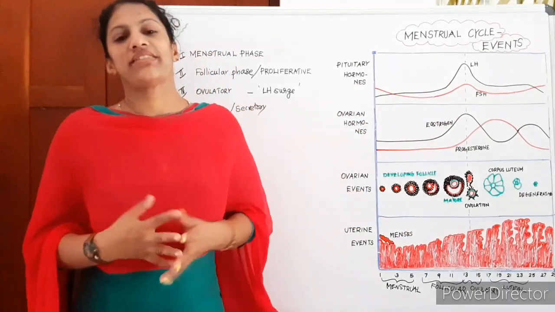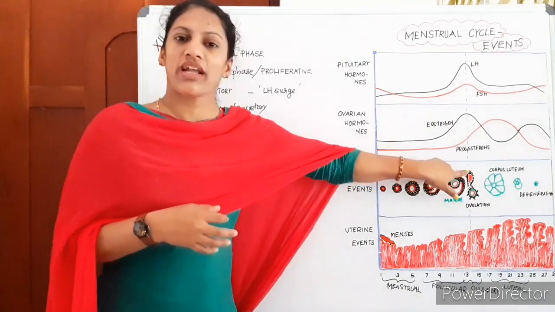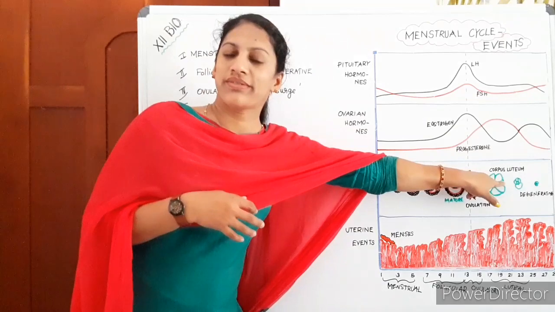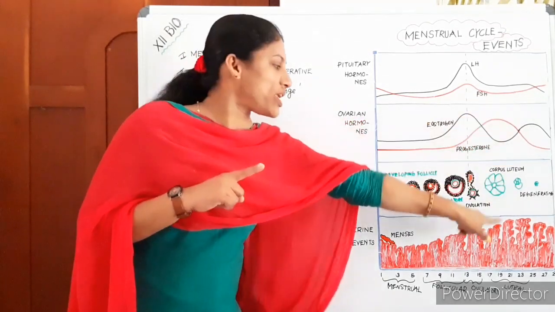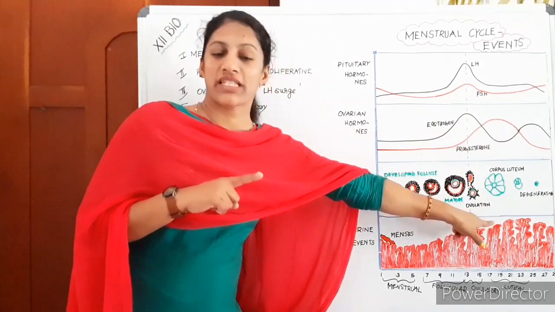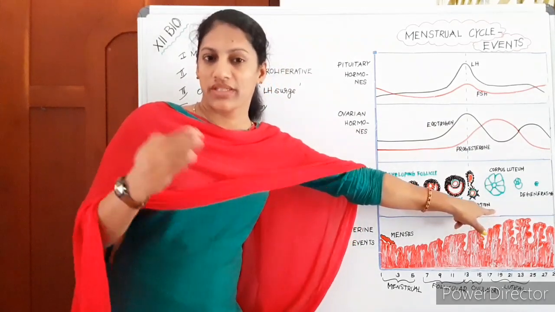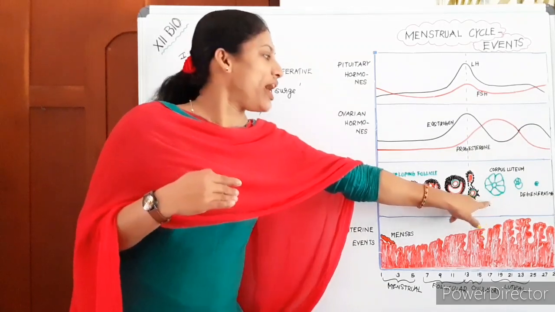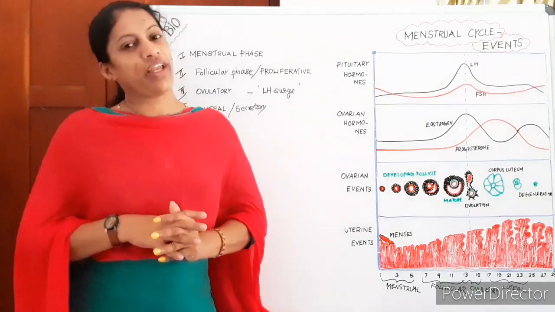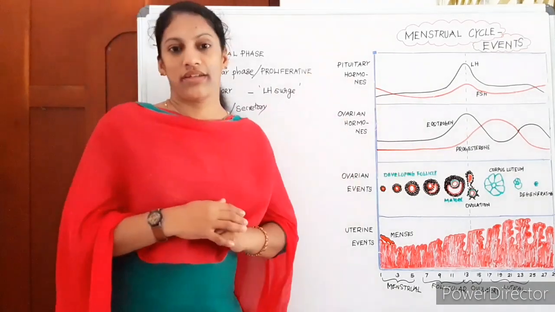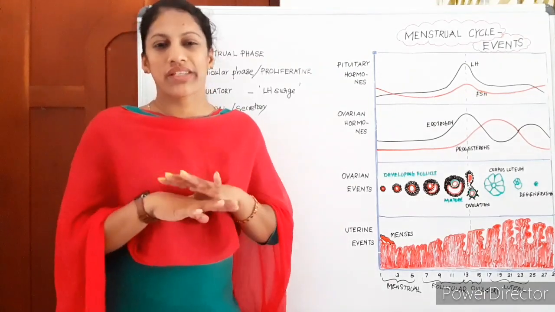Okay, the next phase is the secretory luteal phase. The remaining parts of the Graafian follicle form the corpus luteum. It secretes high progesterone. So this is supporting the growth of the endometrium, its maximum growth. And if there is a pregnancy, it is ready for its accommodation. Okay, and LH and FSH decline. Towards the end, days 23 to 29, the corpus luteum activity slows down.